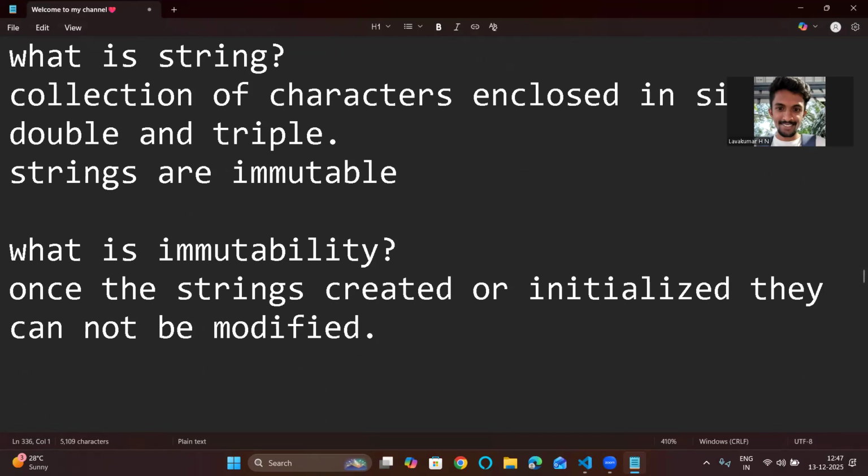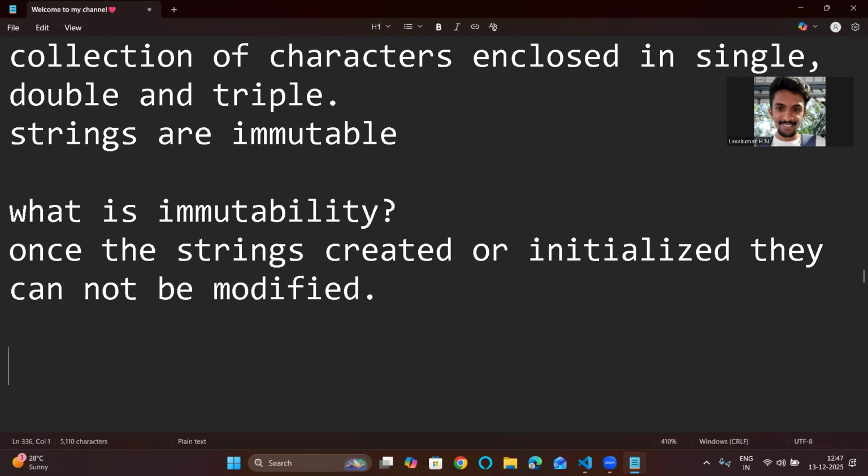If you want a detailed explanation about immutability and mutability, don't worry. We have strings, and we have list, tuple, dictionary, and set. These are the collection type data types in Python. While explaining lists, it will be very useful for you, because you can easily understand mutability and immutability: lists are mutable, and these are immutable. At that time, I will clearly explain. It's my promise. For now, learn this much. That is enough.